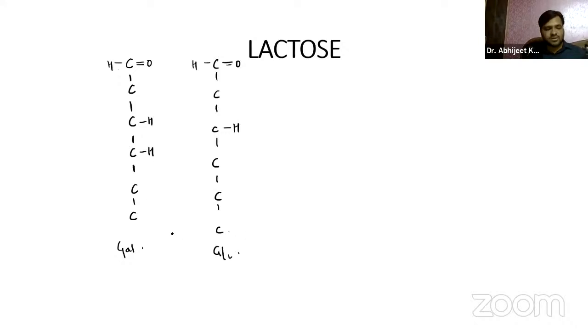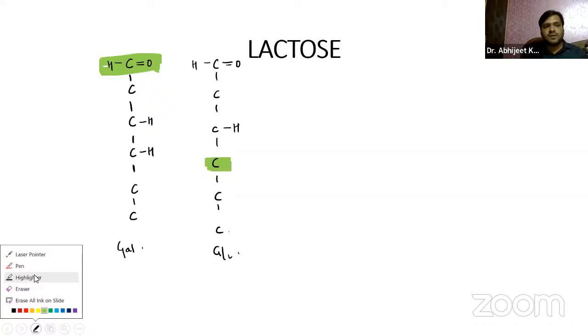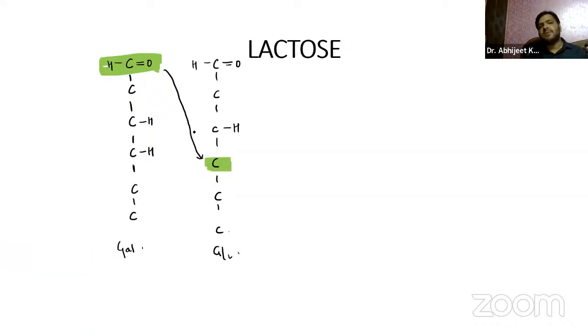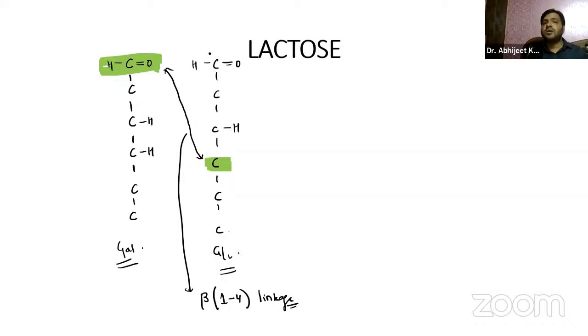And it is galactose. Now, when I say lactose, it is between the first carbon atom of the galactose and the fourth carbon atom of the glucose. So there is a linkage between the first and the fourth carbon atom. Now see, these both structures are different. The first one is galactose, and the second one is glucose. That's why it is a beta 1 to 4 linkage, guys, between the first carbon and the second glucose structure, right?